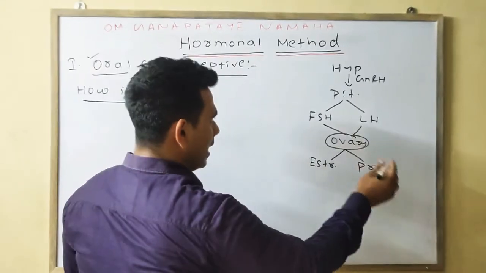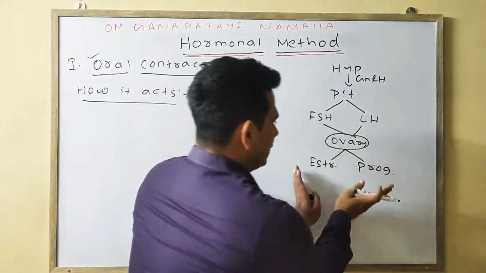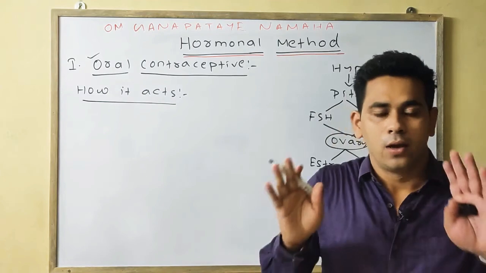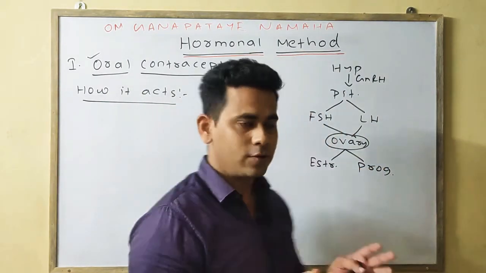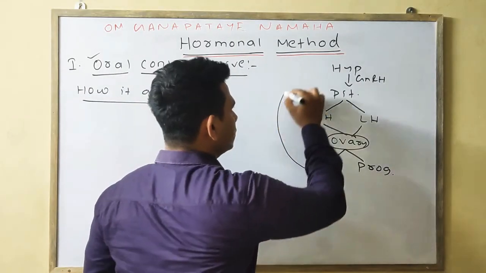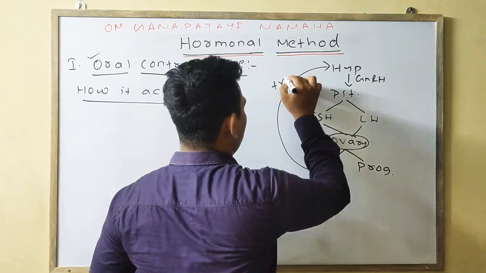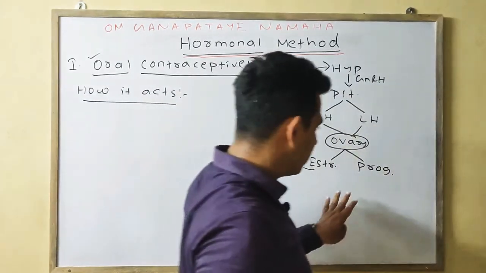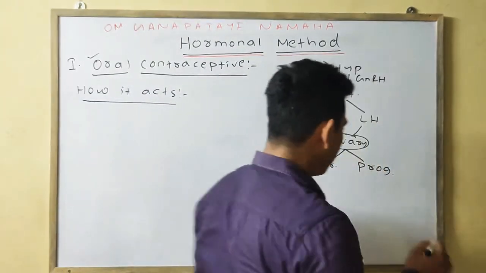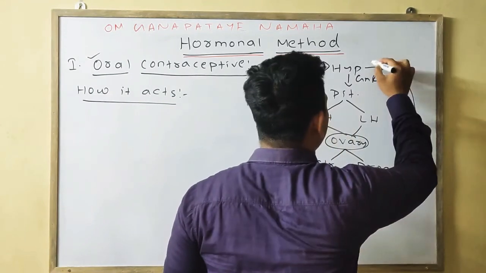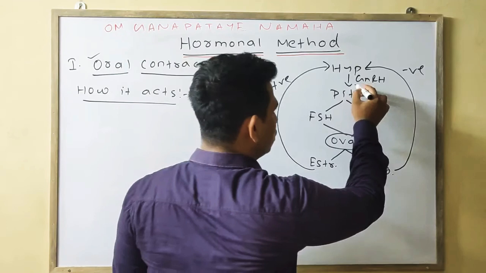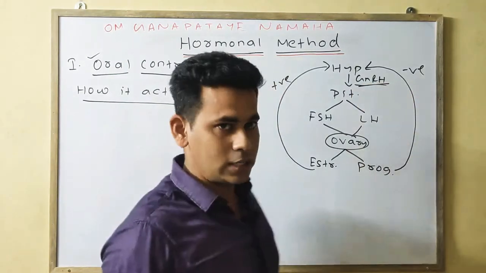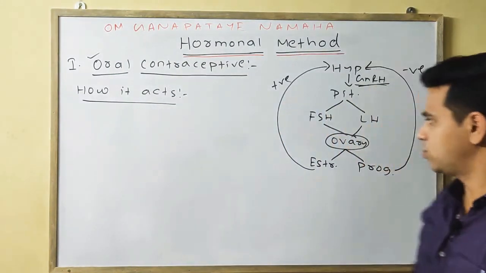And you also know that if the need of the secretion is there, it will have a positive feedback. If the secretion is in sufficient amount, then it will have a negative feedback, so that the hypothalamus will stop secreting the gonadotrophin releasing hormone. This you know, the concept.